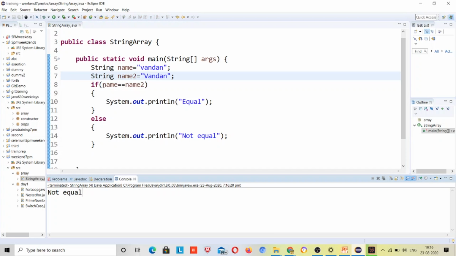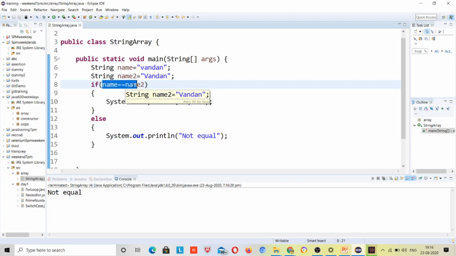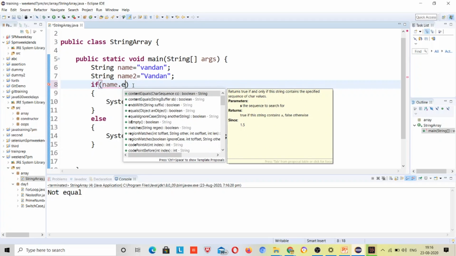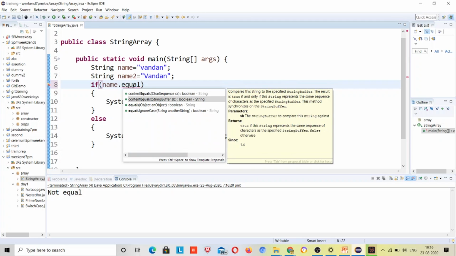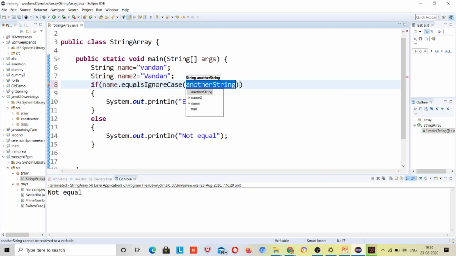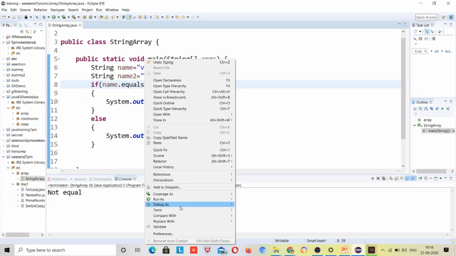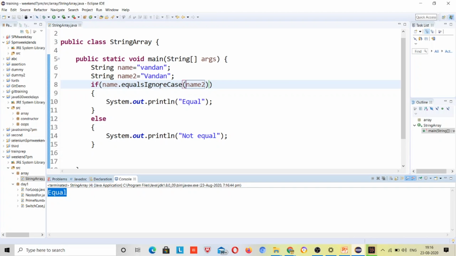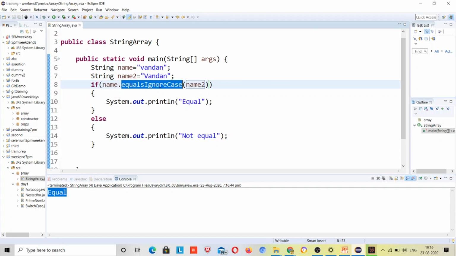If I want to compare and ignore the caps and smalls, so use that method name dot equalsIgnoreCase and pass here name2. So this will compare without comparing the upper and lower cases, so both are equal, right? The method explains itself, right? That equalsIgnoreCase. Ignore case, case means upper or lower case.